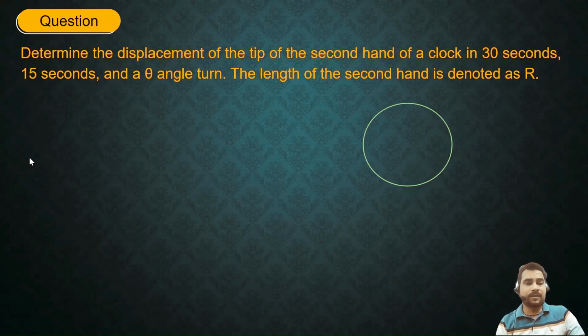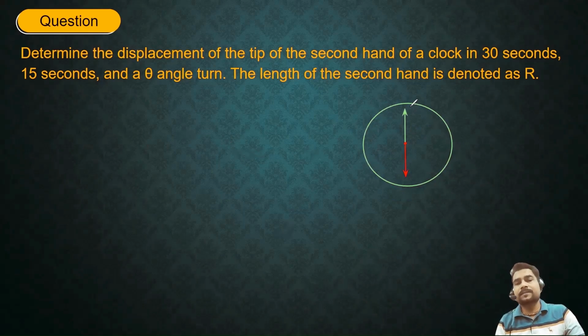So in 30 seconds, it will complete half of its journey. So somehow it will look like this. Initially, the needle may be pointed in this direction, and after 30 seconds, its direction will change, or you can say it will cover half distance. So its final position will look like this. Now, in this case, they were asking the overall displacement.